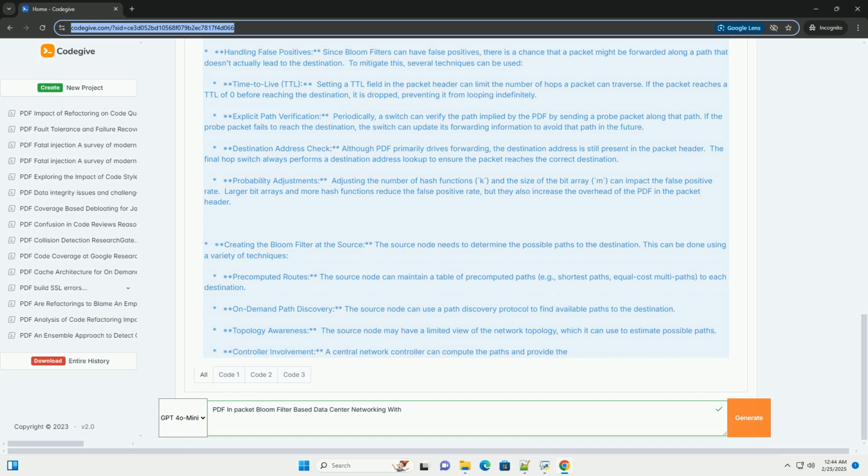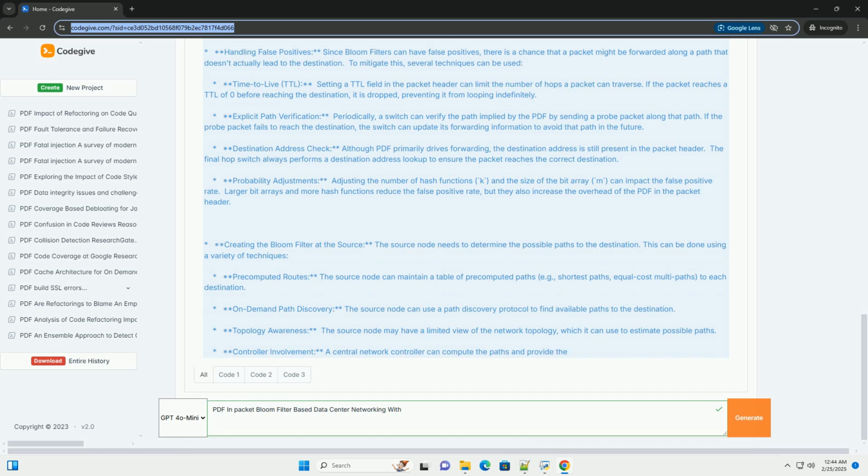Practical implementations. Implementing PDF in real-world data centers requires careful consideration of the hardware and software architecture. It might be necessary to modify the forwarding plane of existing switches to support PDF-based forwarding.